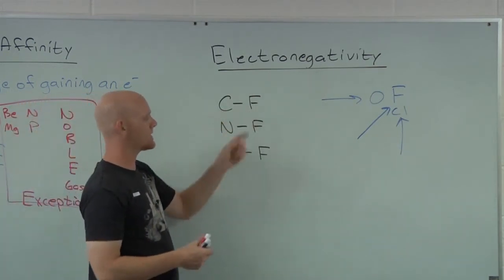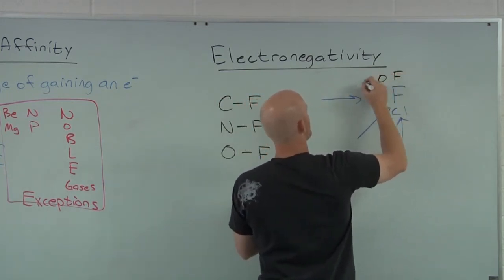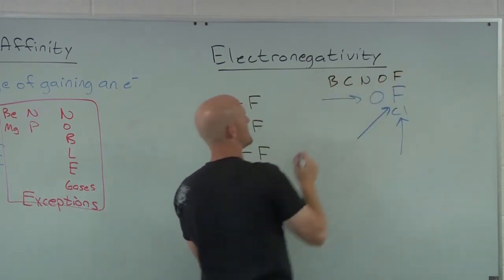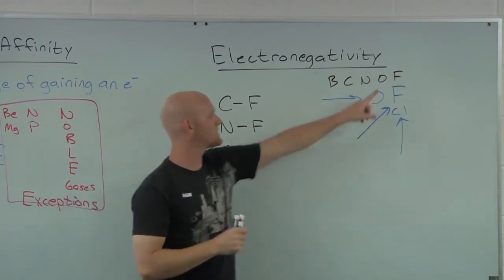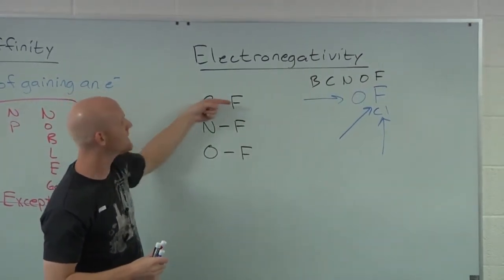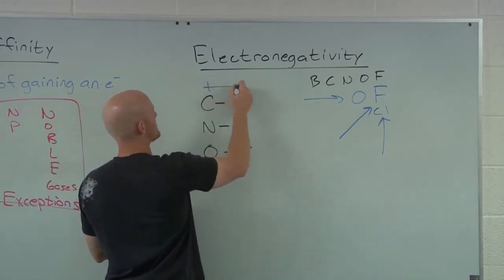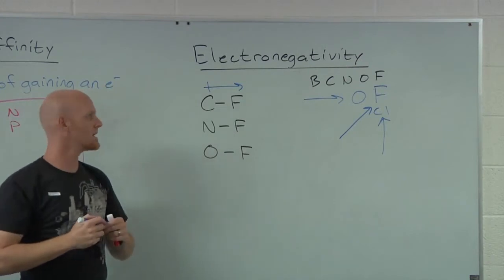And so carbon and fluorine here, if you notice, if we fill in some spaces here, we had fluorine, oxygen, nitrogen, carbon, boron in that column, right? So fluorine's more electronegative than carbon. And so in this bond here, fluorine's pulling electrons towards himself. Sometimes we represent that with an arrow. Again, we'll see this again in the next chapter.